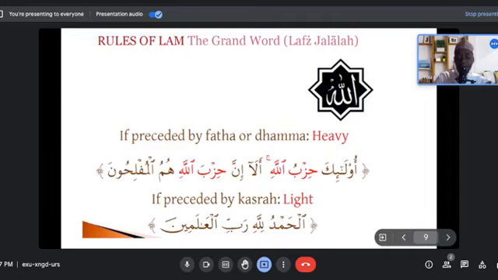But you see here, we pronounce the word of Allah with a very heavy closed mouth. Ulaika Hizbullah. So Allah is different from Laha, right? We have to observe this while pronouncing our lam rules in the Quran, inshallah.